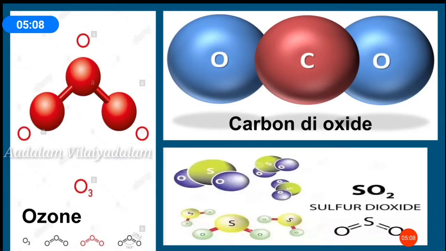A molecule containing 3 atoms is called a triatomic molecule. 3 atoms form a triatomic molecule. Examples are ozone, carbon dioxide, sulfur dioxide. Ozone is a molecule formed by 3 oxygen atoms. Carbon dioxide is formed by 1 carbon and 2 oxygen atoms. Then sulfur dioxide, 1 sulfur and 2 oxygen atoms form sulfur dioxide. These are the triatomic molecules.